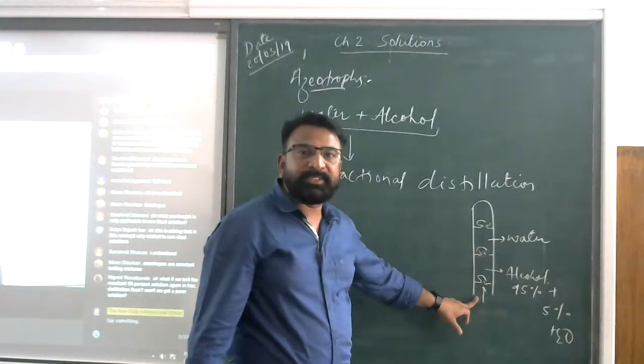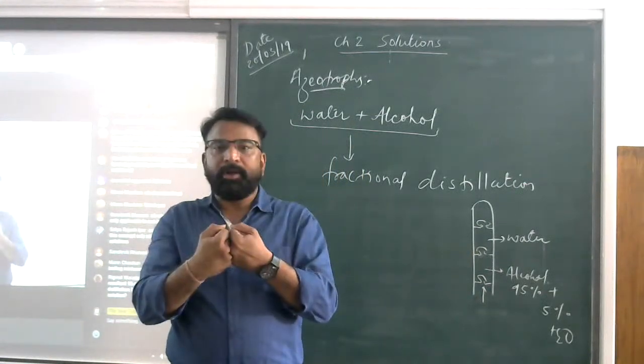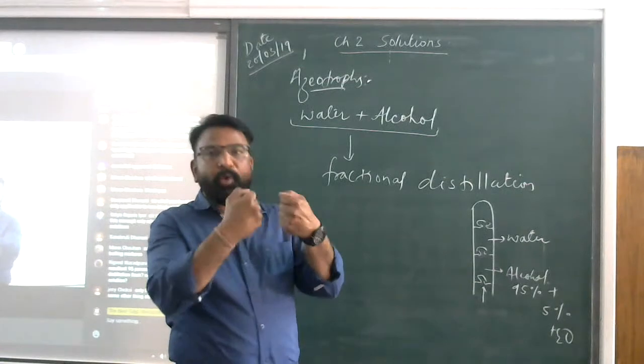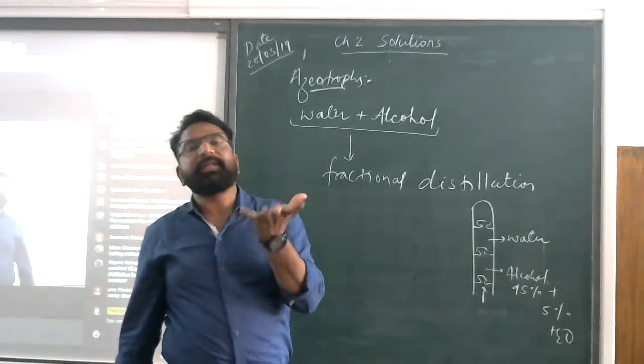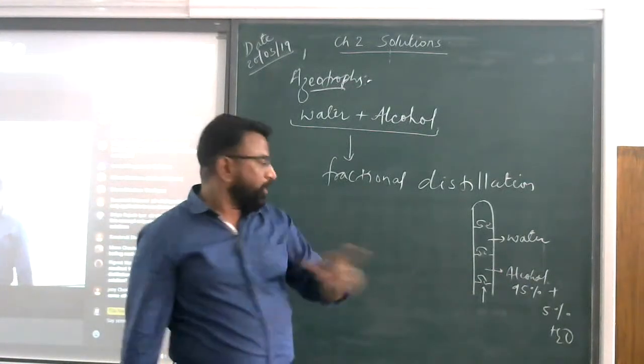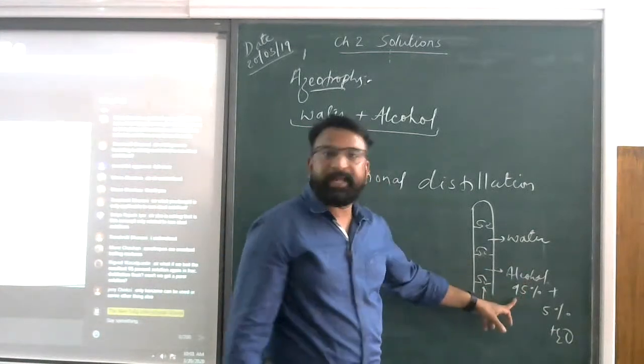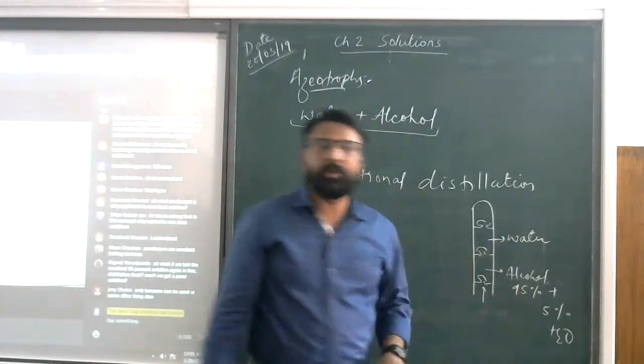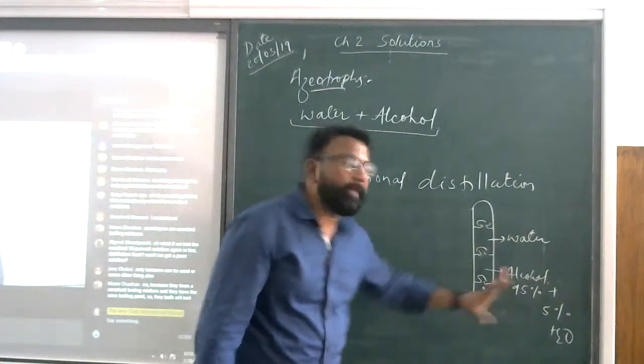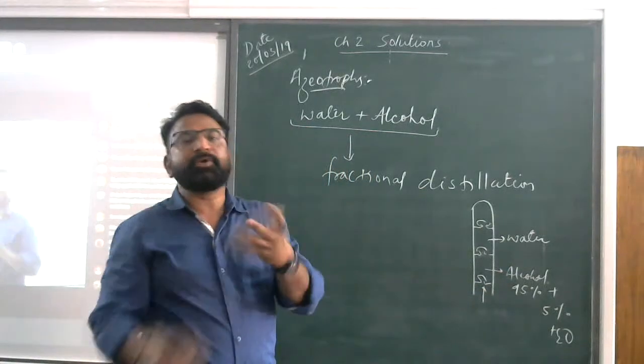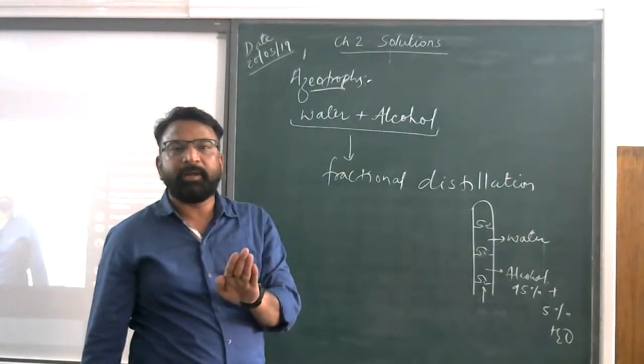But in this case you will see that because of the hydrogen bond, the alcohol and water will not get separated at the particular temperature. At the particular temperature, alcohol will be 95% and water will be 5%. This combination is called rectified spirit. Did you understand this part?